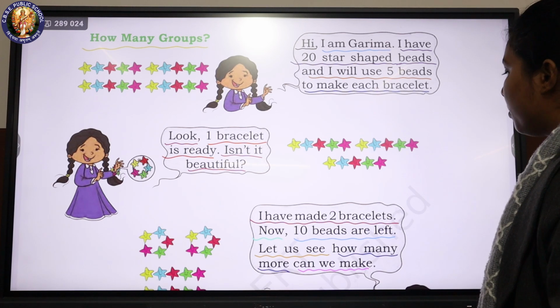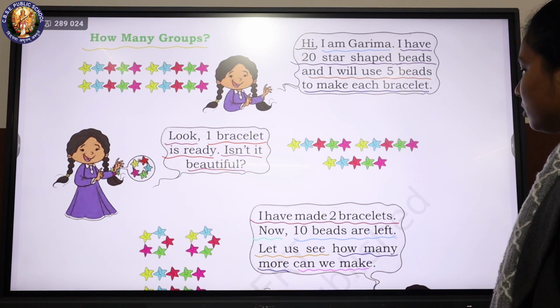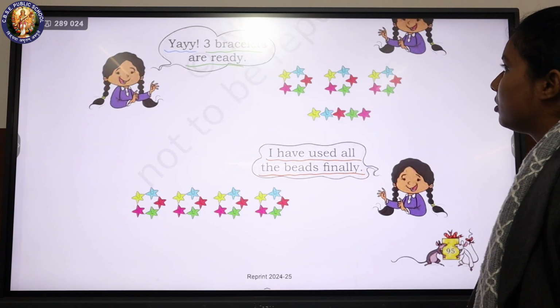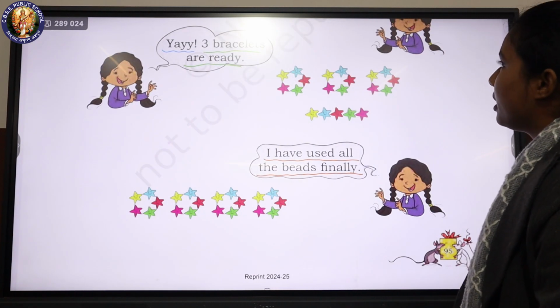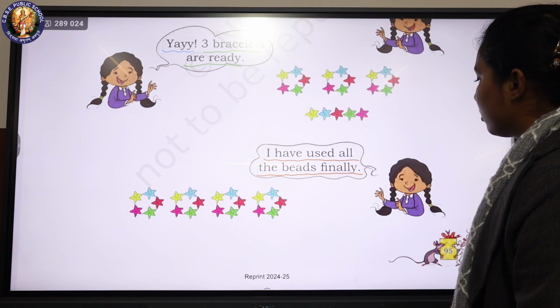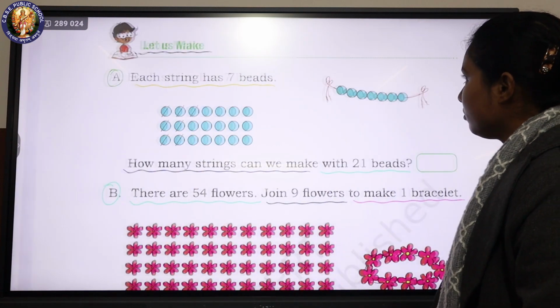Now, 10 beads are left. Let us see how many more can we make. Yay! 3 bracelets are ready. I have used all the beads finally.